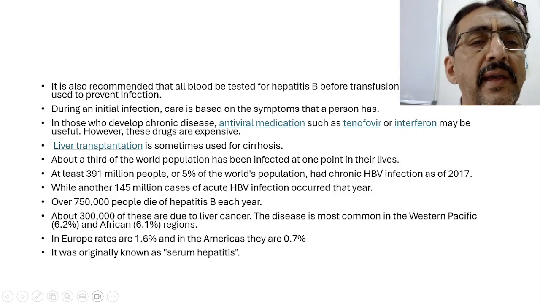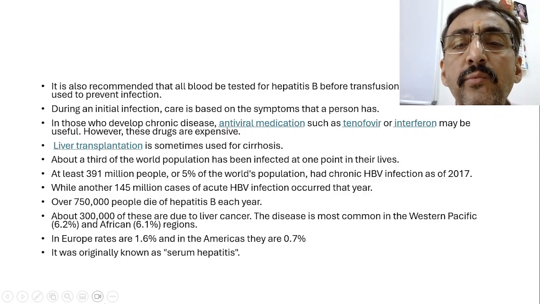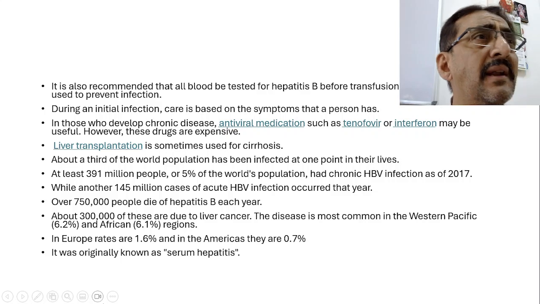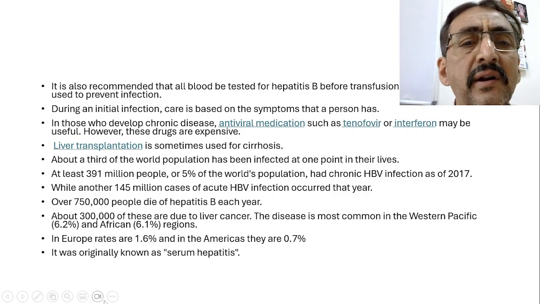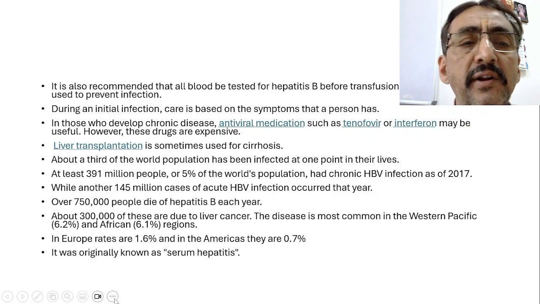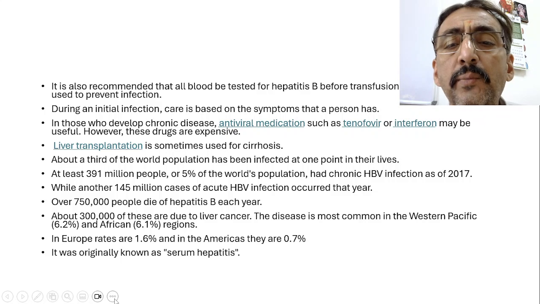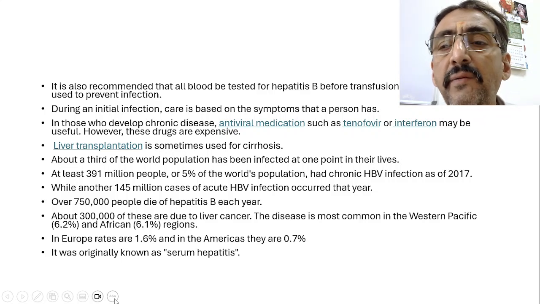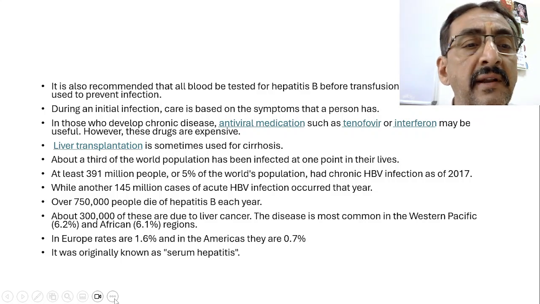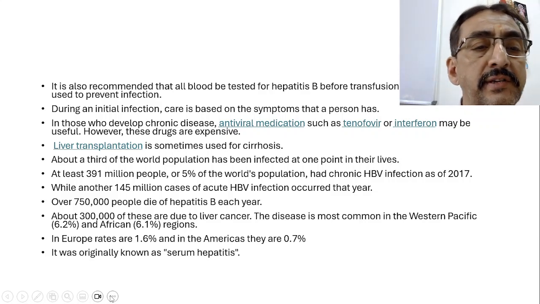Okay, about a third of the world population has been infected at one point of their life. That means a big number. Repeatedly I am telling, one third of the population has the risk of getting infected by hepatitis B at one point of time. At least 395 million people, 5% of the world population, had a chronic hepatitis B virus infection by 2017, and this we have repeated in the last class also.